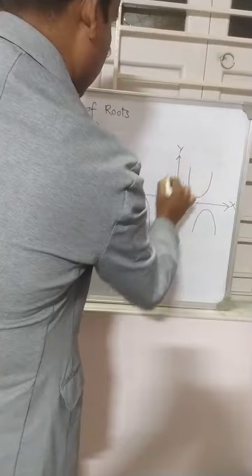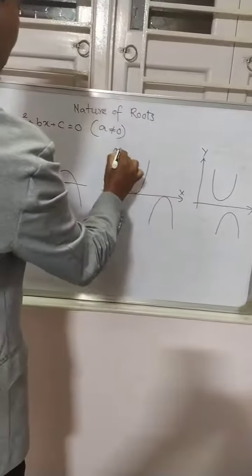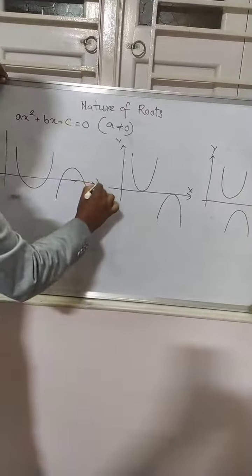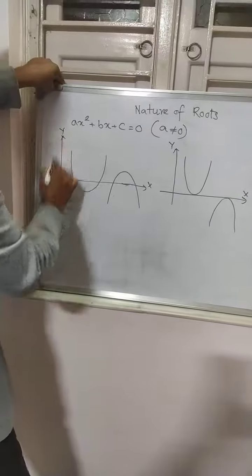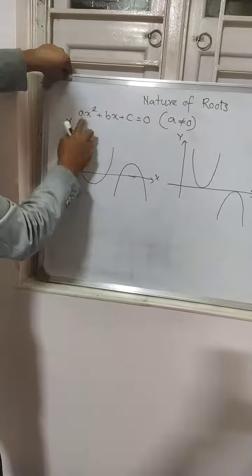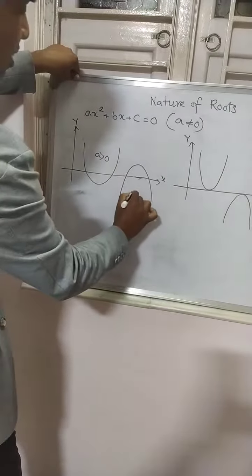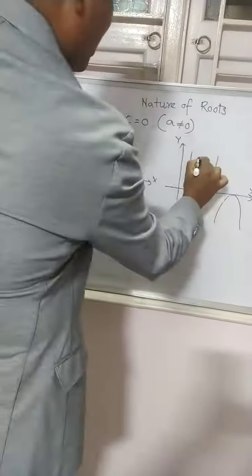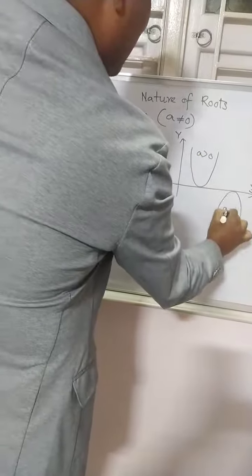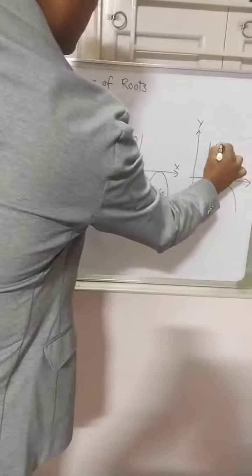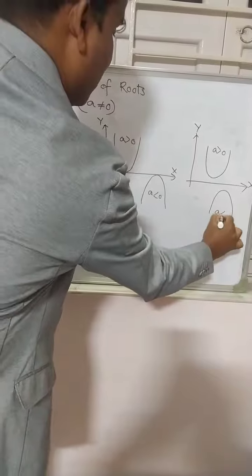X-axis, y-axis. If a is greater than 0, then the parabola should be upward. This is a greater than 0, so this is a less than 0. Here a is greater than 0, here a is less than 0. This is a greater than 0, and this is a less than 0.